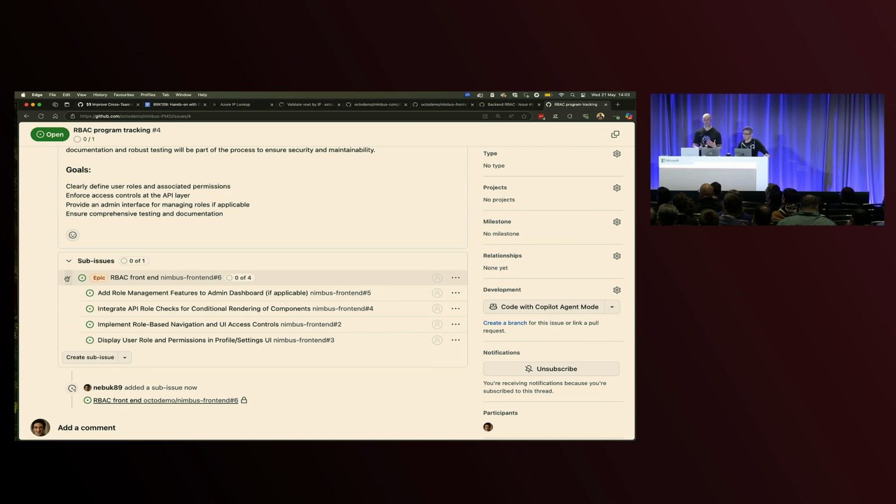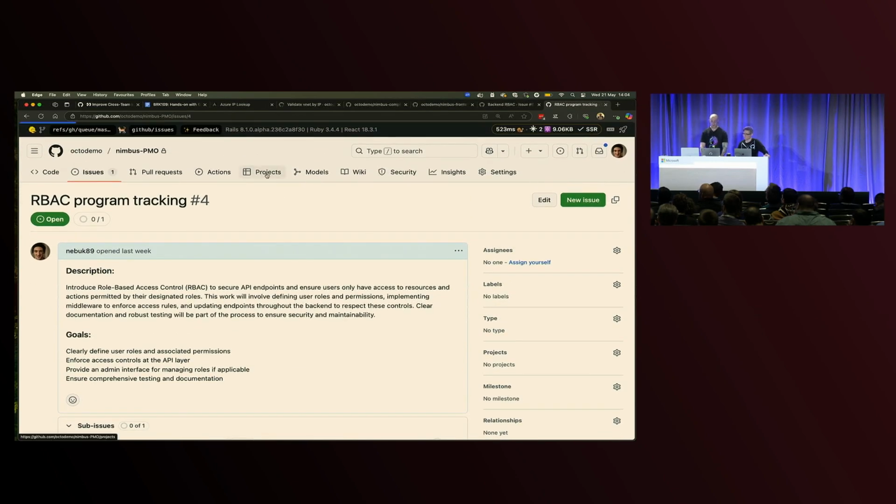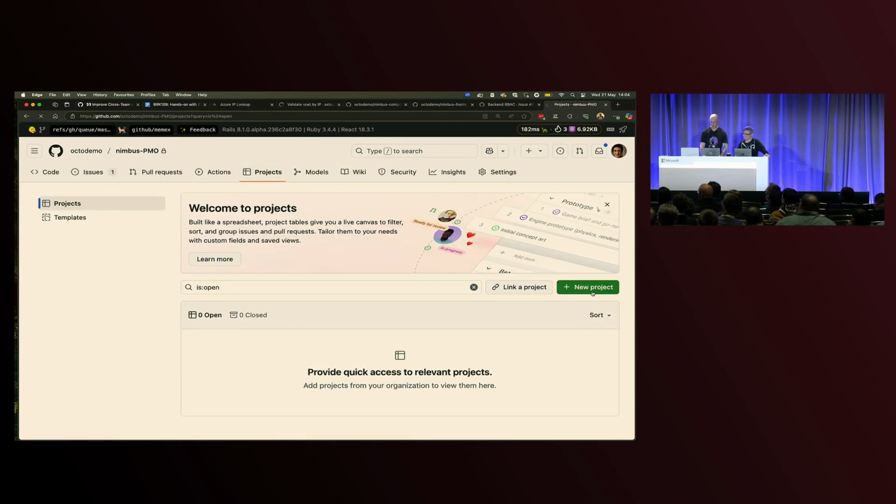The other way we can start to link these things together is by using projects to make that easier to do. So if we come up and get started with a project, we can create a new project.